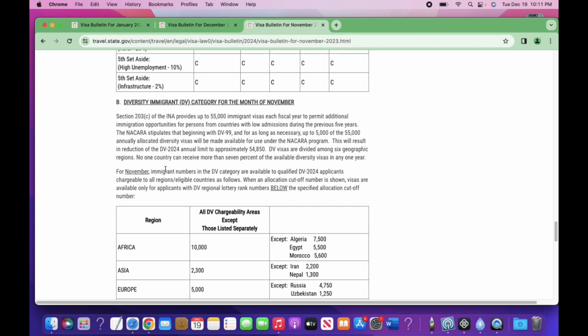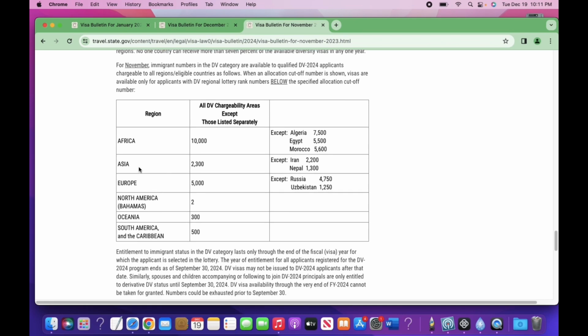These DV visas are divided among 6 geographical regions. These regions are Africa, Asia, Europe, North America, Oceania, and South America, which includes the Caribbean.